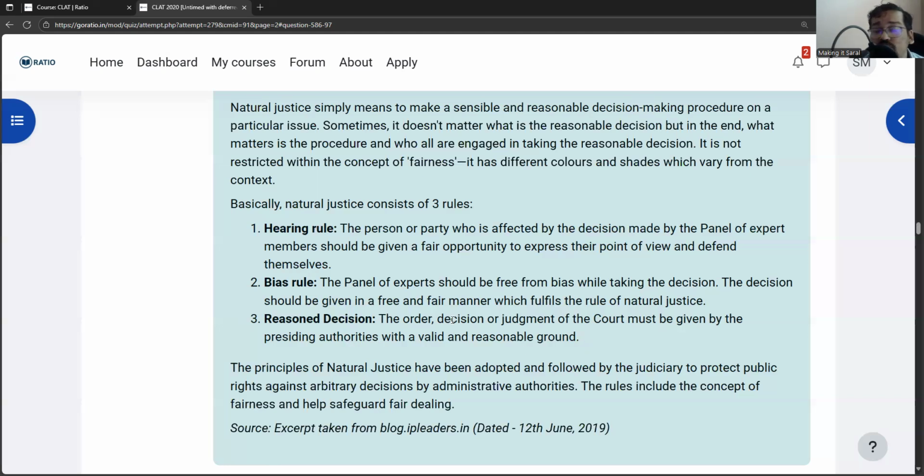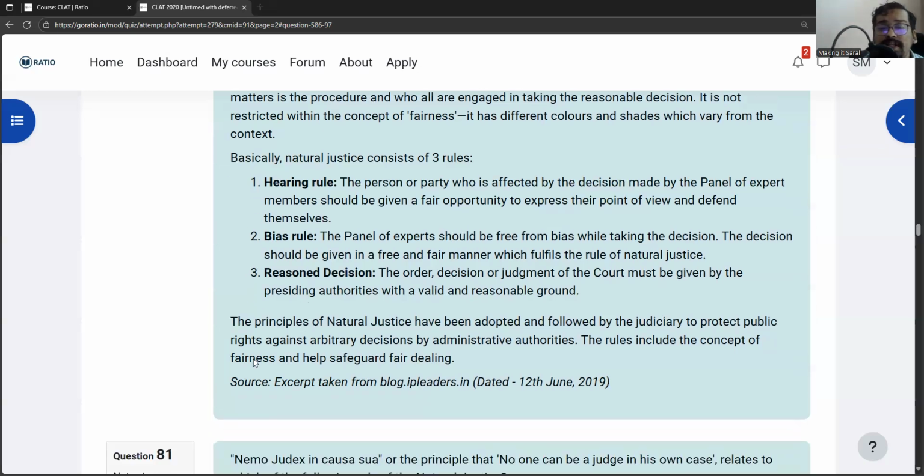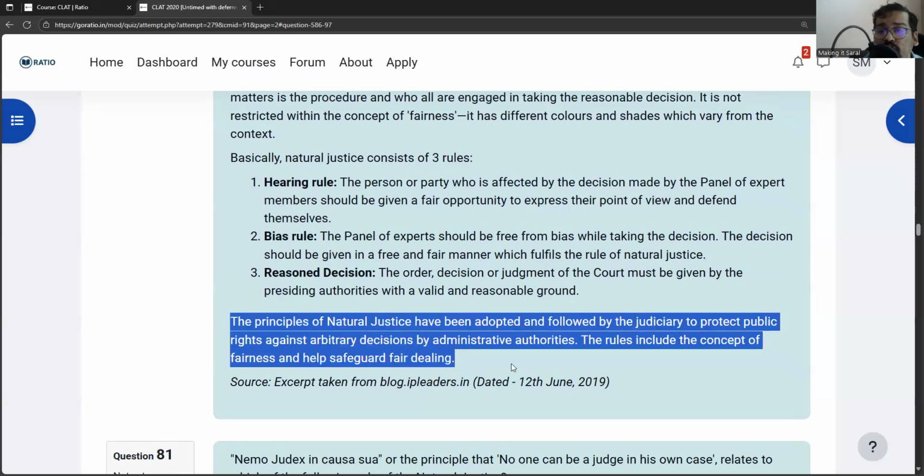So, 3 rules of principles of natural justice: hearing rule, that every party must be given an opportunity to be heard; bias rule, meaning that the person who is giving the decision should not be interested in making the decision; and third, that the decision should be given based on reasons. So these principles of natural justice have been adopted and followed by the judiciary to protect public rights against arbitrary decisions by administrative authorities.